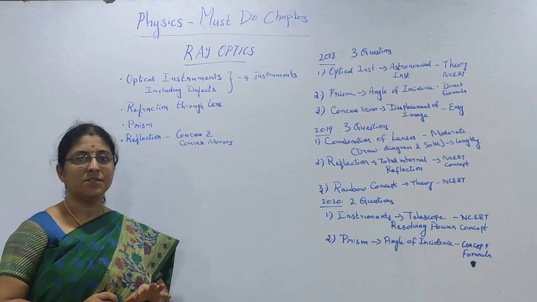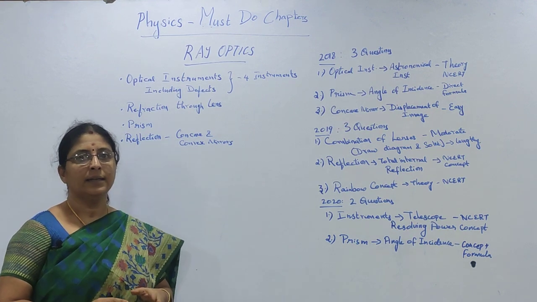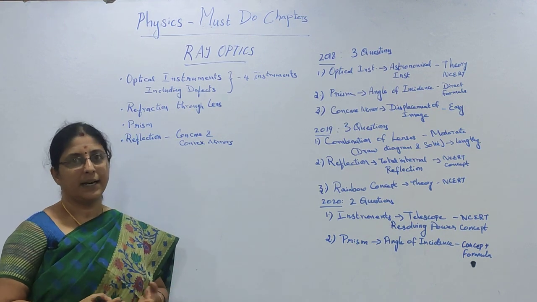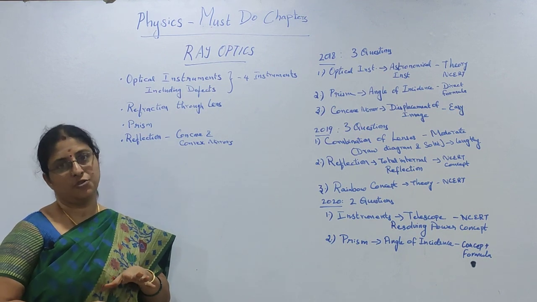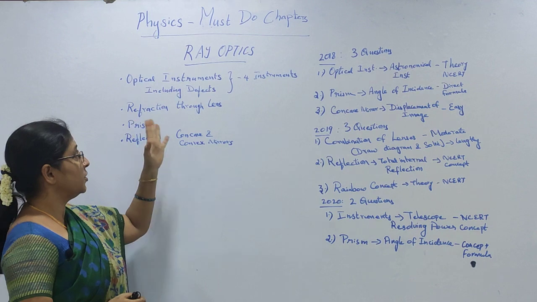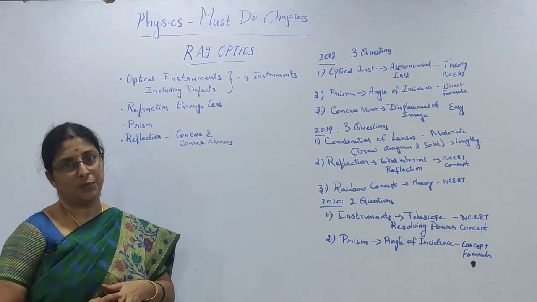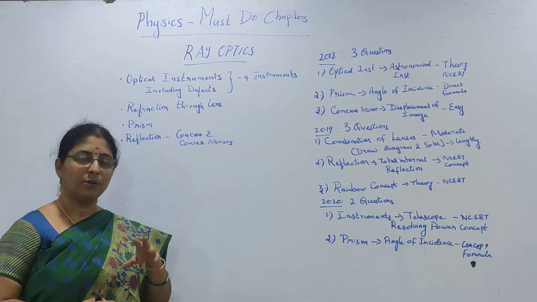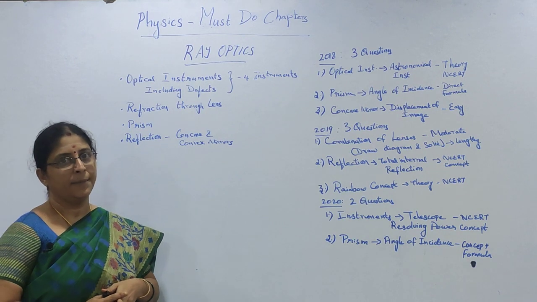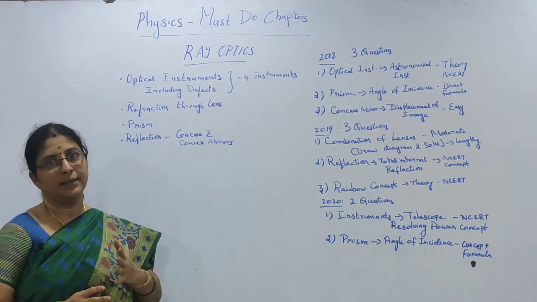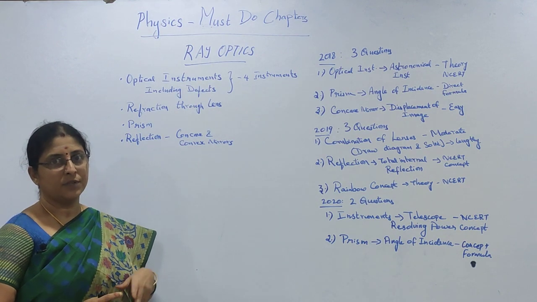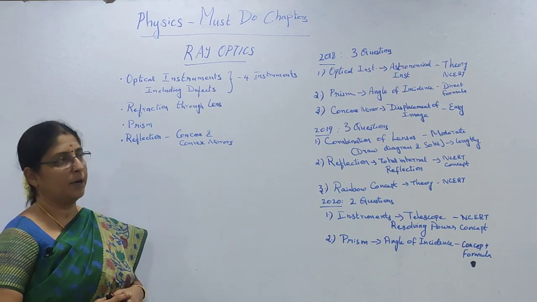You would have learned this chapter in class 12, so it will be an advantage for you to prepare. Let us see what areas to focus in this chapter. First thing that you have to prepare is about optical instruments. You have 4 instruments and we get questions from any one of them. When you are preparing optical instruments, you have to prepare the defects also, so vision defects, all this you have to prepare.